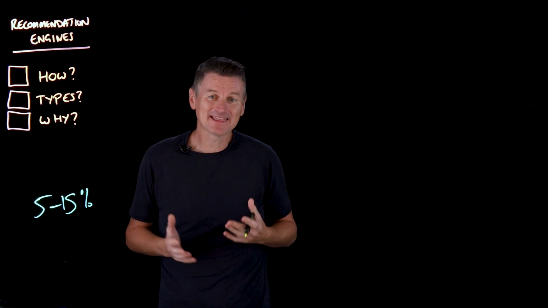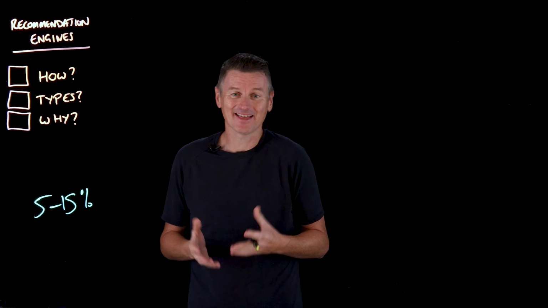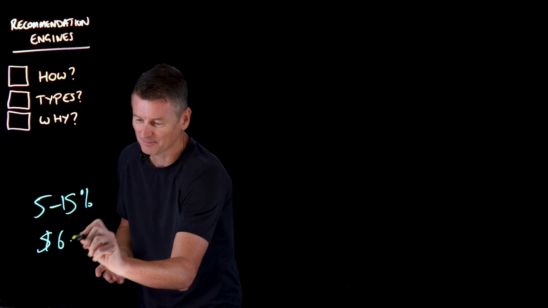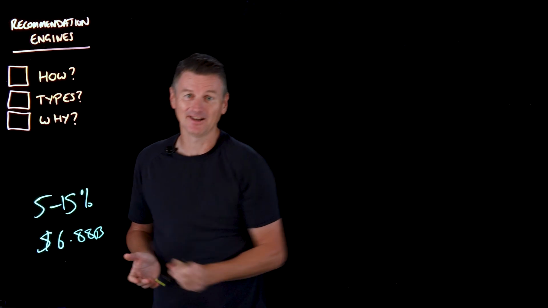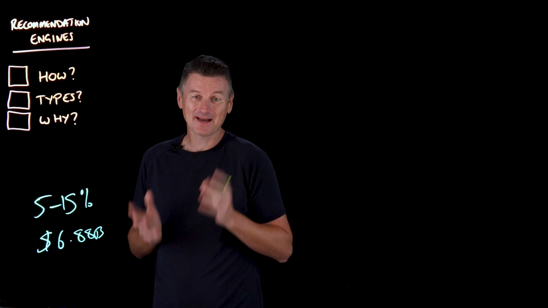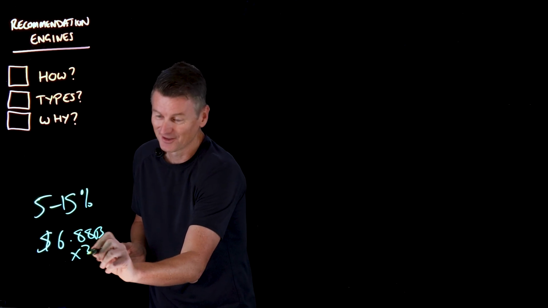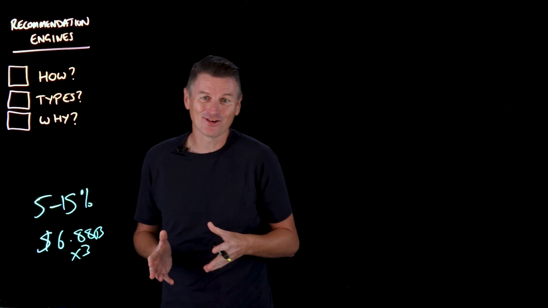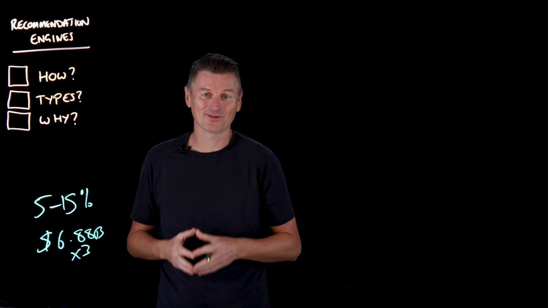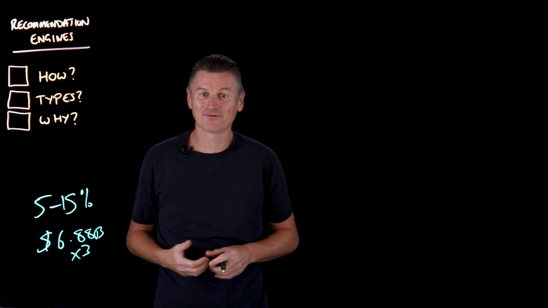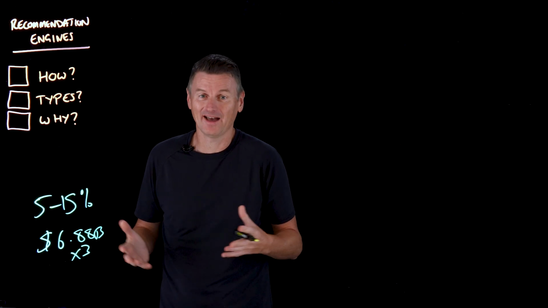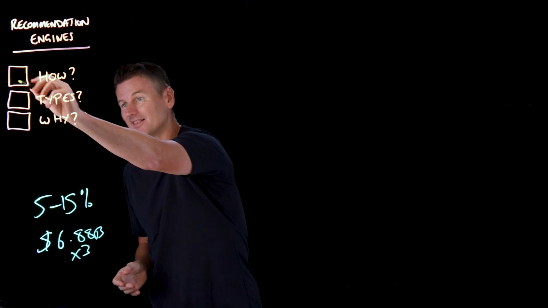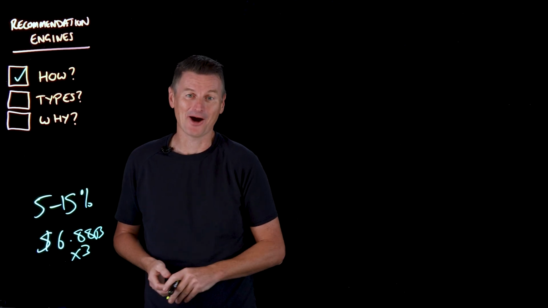Now, the recommendation engine market is estimated to be valued today at something like $6.88 billion, and it's expected in the next 5 years to triple. So with that in mind, let's get into how recommendation engines work, the types of recommendation engines, and the why, as in why use them in terms of benefits and challenges. And let's start here with the how.